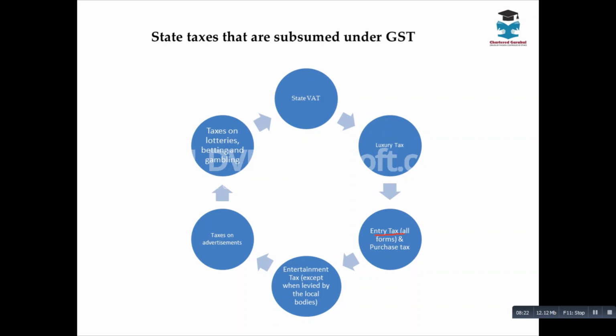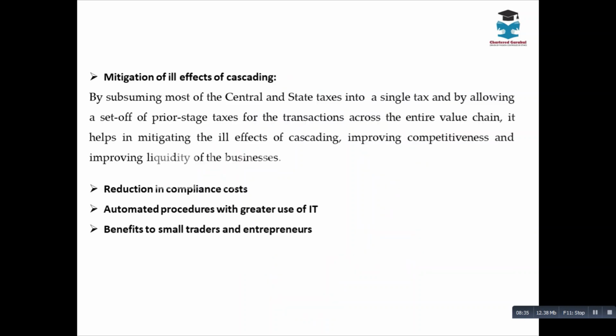This increased the cost for the registered persons, and the cost of compliance also went up. Because of GST, there is a reduction in compliance cost because of integration.